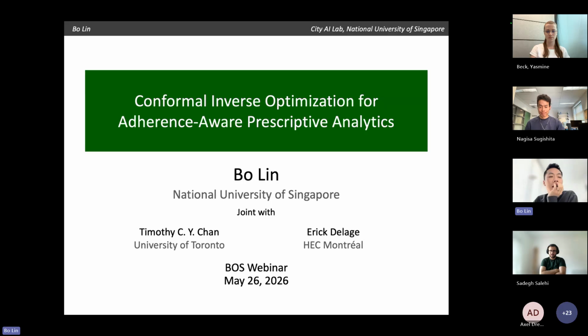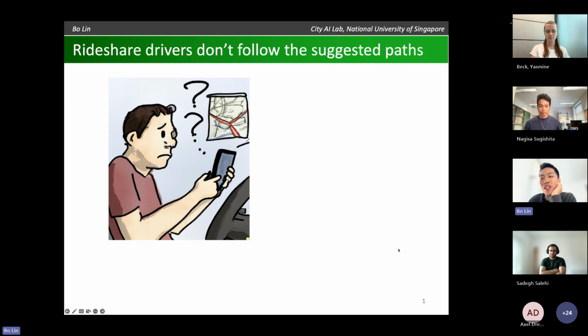Before I get into the technical details, let me start with some practical motivation for this work. The paper was actually motivated by some observations we had on ride-sharing platforms. We know that ride-share drivers don't always follow the path recommendations that they are given. For me personally, I didn't think that was a very big issue at the very beginning because drivers usually know the city very well and maybe they can find a better path. And usually I'm willing to follow that.